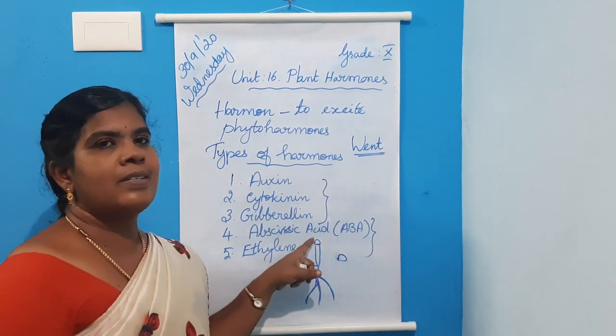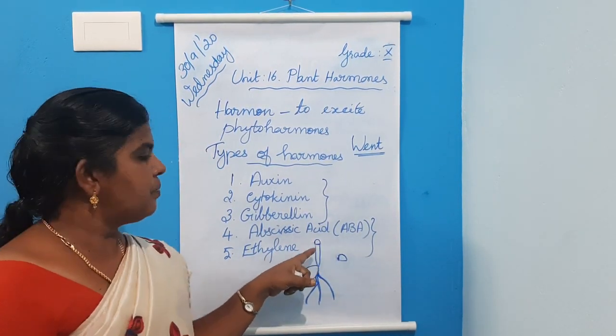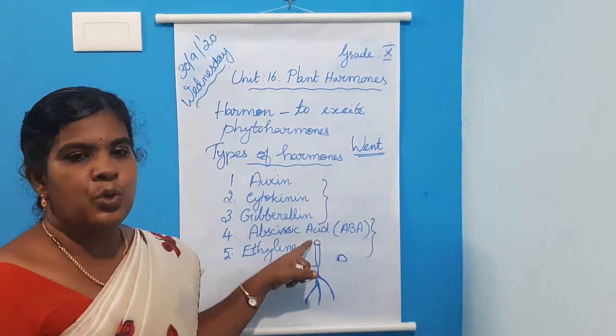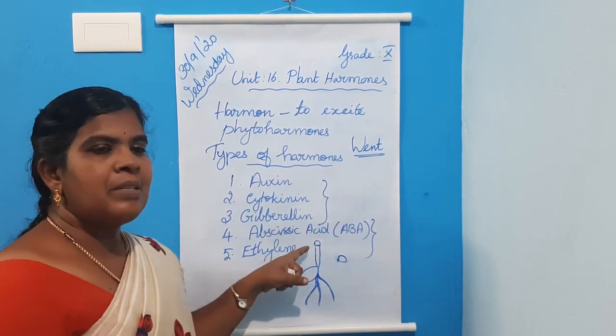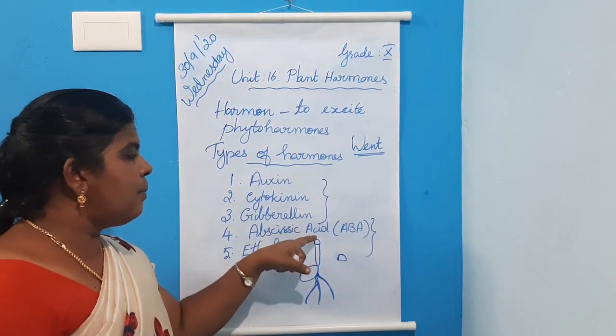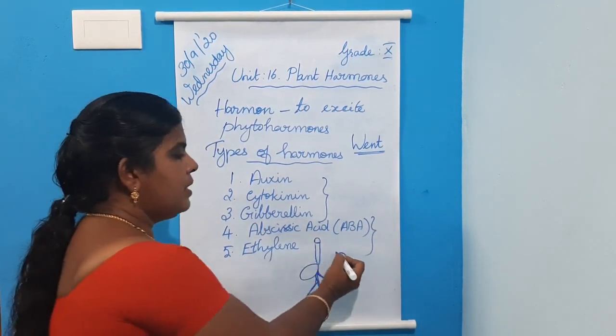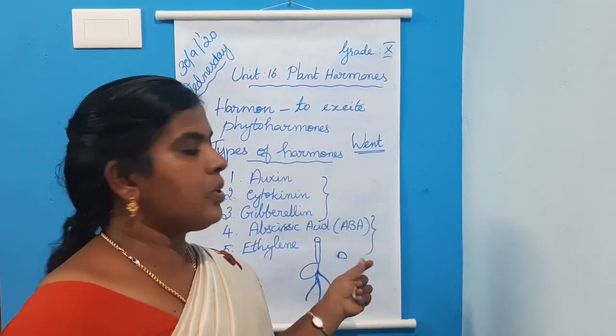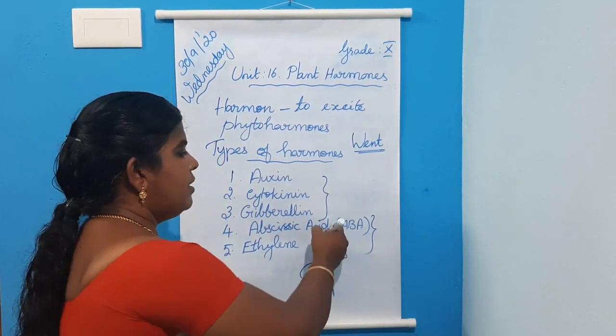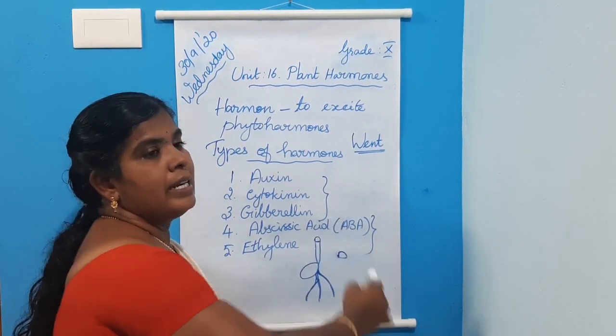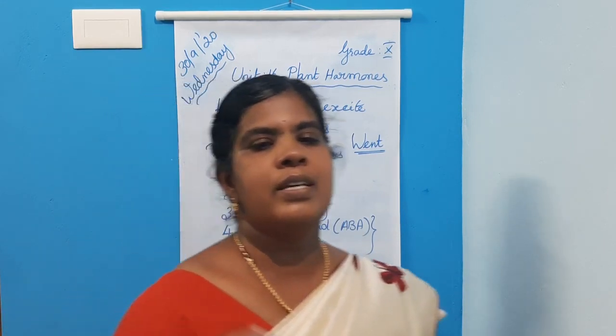After a few hours, it shows growth. From this he concluded that some influence is transmitted from the detached coleoptile tip to the cut end and influenced the growth.